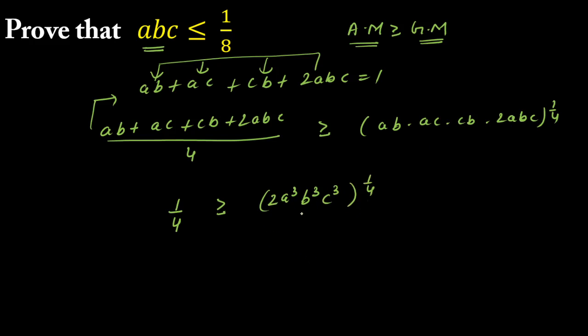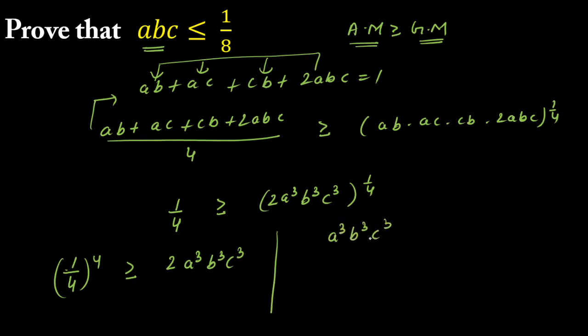Now I'll take power 4 on both sides so that I can remove this fourth root. I'll get 1 upon 4, whole raised to power 4, that is greater than or equal to 2 A cube B cube C cube. My motive is to prove this inequality: the product of these three numbers A, B, C is less than or equal to 1 by 8. So I'll do one thing here. I'll transfer 2 to the other side. I can write this as A cube B cube C cube on the left hand side because we want to prove this.